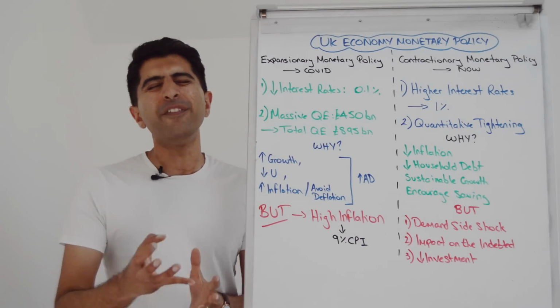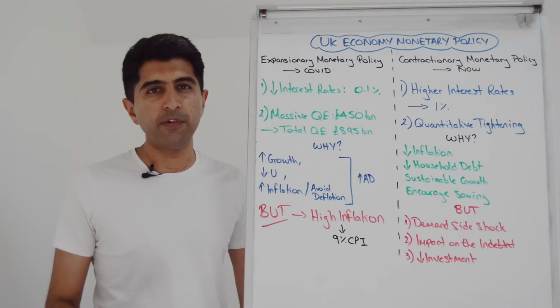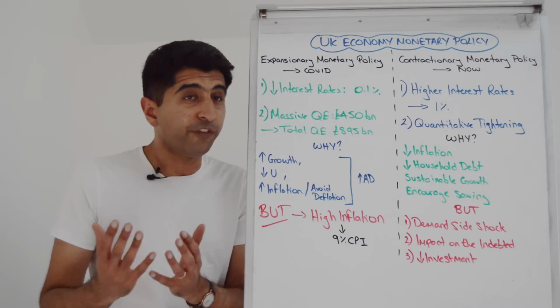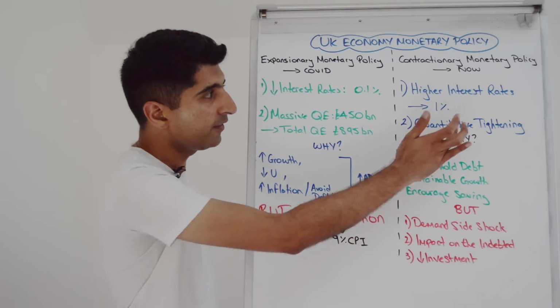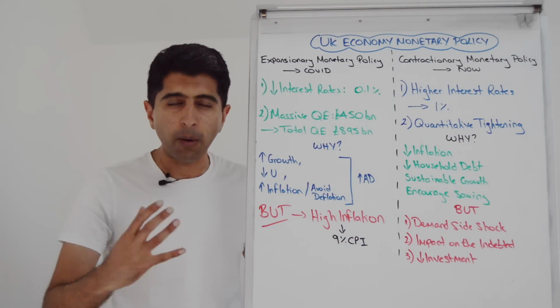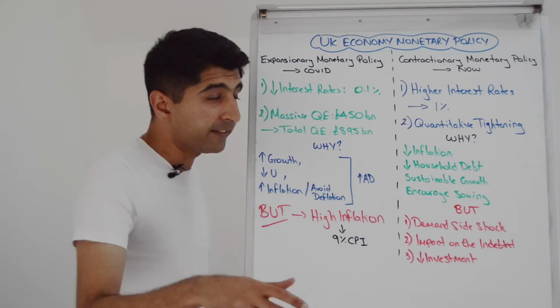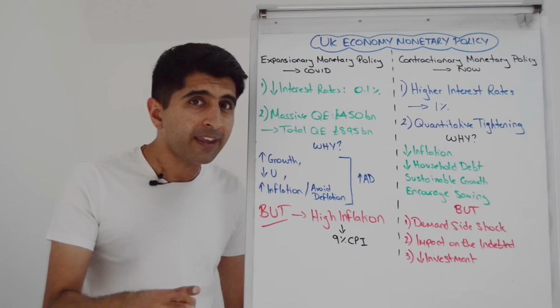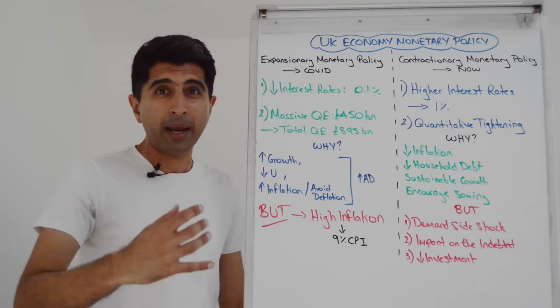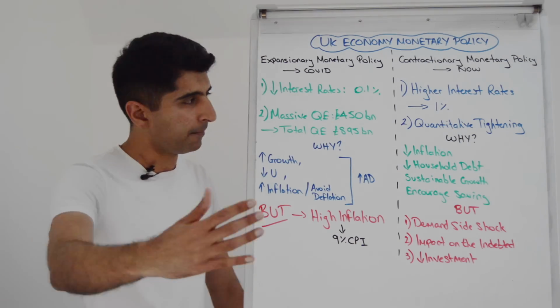Well, now to deal with very higher than target rates of inflation, the Bank of England are basically forced to use contractionary monetary policy. Raising interest rates is the dominant way they're doing that. Interest rates, as we talk right now, are 1% in the UK. That's a figure we're expecting to see go up and up and up as the months continue.